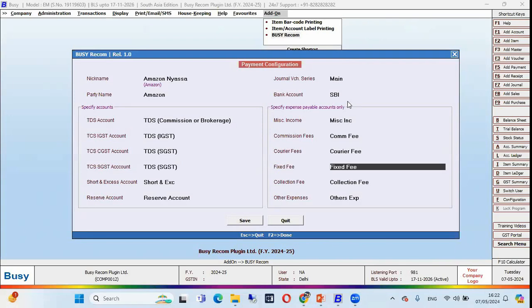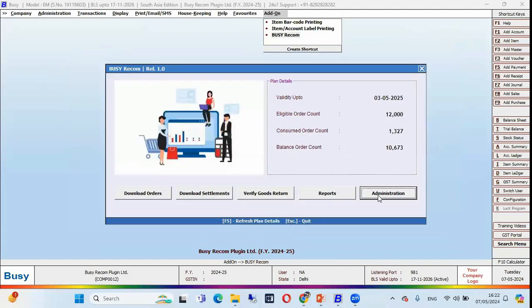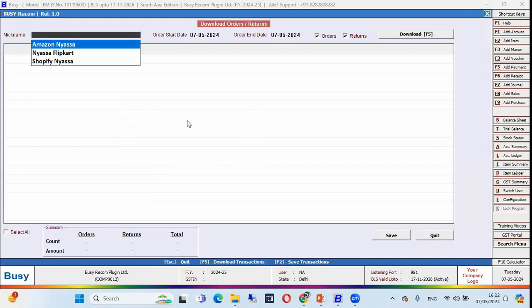So if I am downloading the payment transaction, then which account will be affected? We can select the accounts here and save the configuration. Now my configuration part is completed. After that, we can download the transactions. The first option is download orders. Just click on this and this window appears for download orders and return transactions.